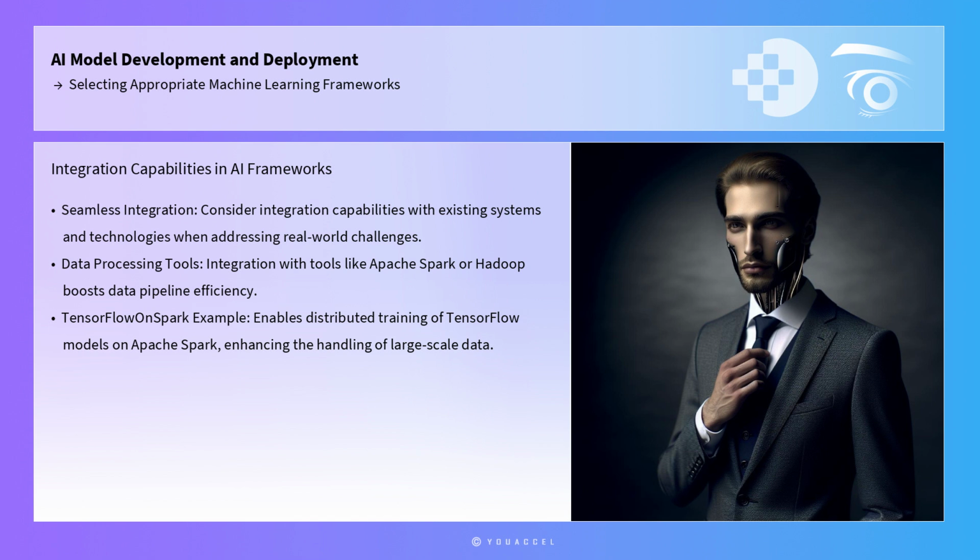Moreover, when addressing real-world challenges, it is essential to consider the integration capabilities of the chosen framework with existing systems and technologies. The ability to seamlessly integrate with popular data processing tools such as Apache Spark or Hadoop can enhance the efficiency of the data pipeline, thereby improving the overall performance of the AI system. TensorFlow on Spark, for instance, enables distributed training of TensorFlow models on Apache Spark clusters, combining the strengths of both frameworks to handle large-scale data efficiently.